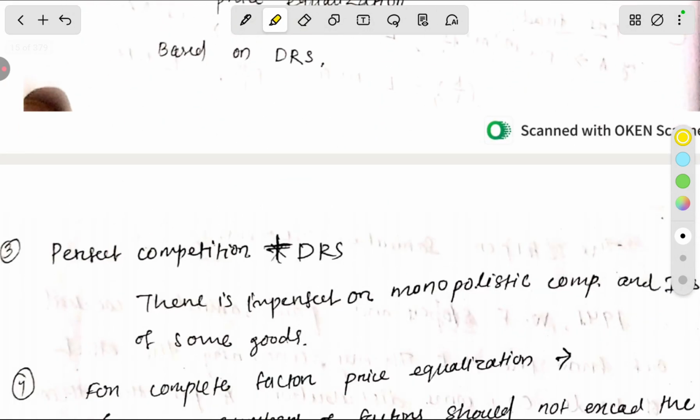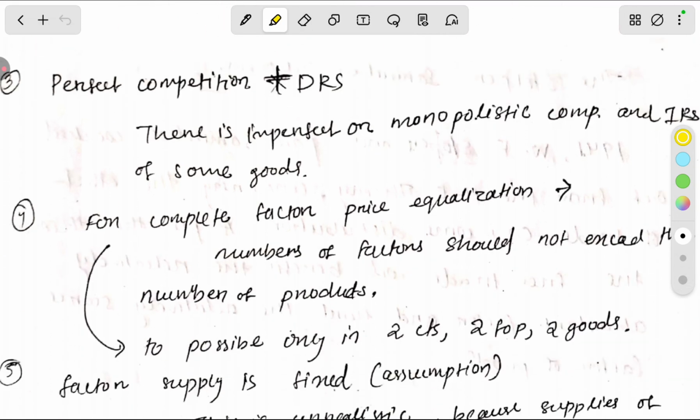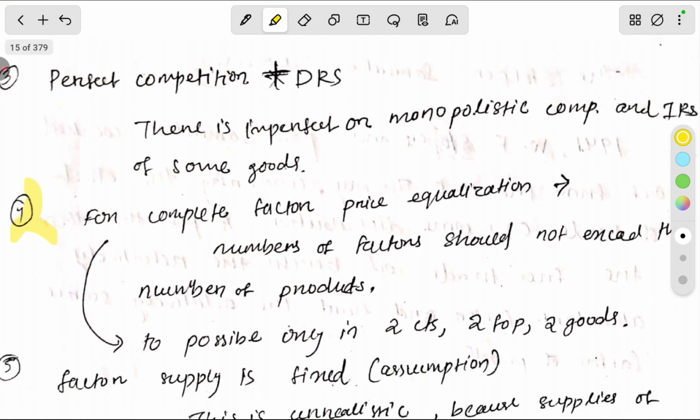The theorem is based on constant returns to scale with perfect competition. But in reality the market is not perfectly competitive. The market may be monopolistic, a more realistic market with some products having increasing returns. For complete factor price equalization, the number of factors should not exceed the number of products.